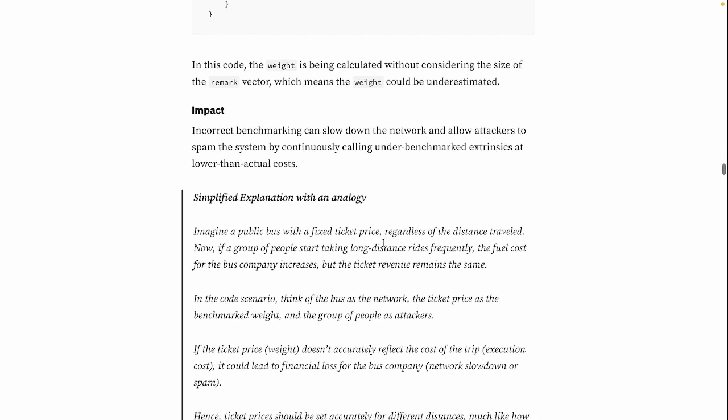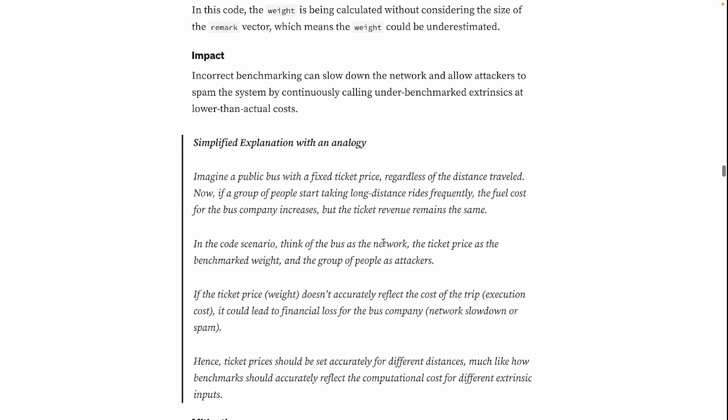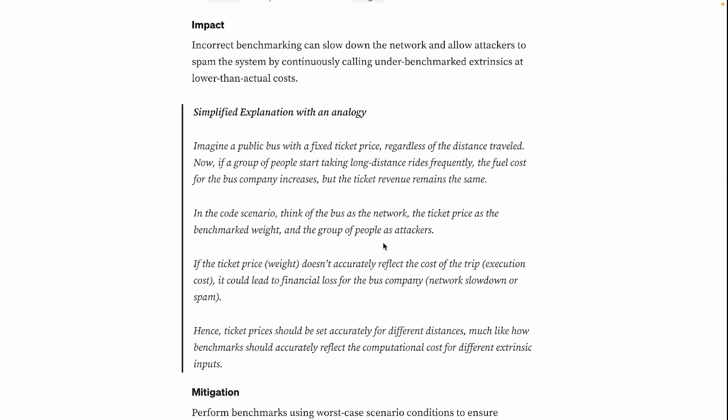Let's go through the analogy to see if we can also understand it in a different way. So imagine a public bus with a fixed ticket price, regardless of the distance traveled. Now, if a group of people start taking long distance rides frequently, the fuel cost for the bus company increases, but the ticket revenue remains the same. In the code scenario, think of the bus as the network, the ticket price as the benchmark weight, and the group of people as attackers.